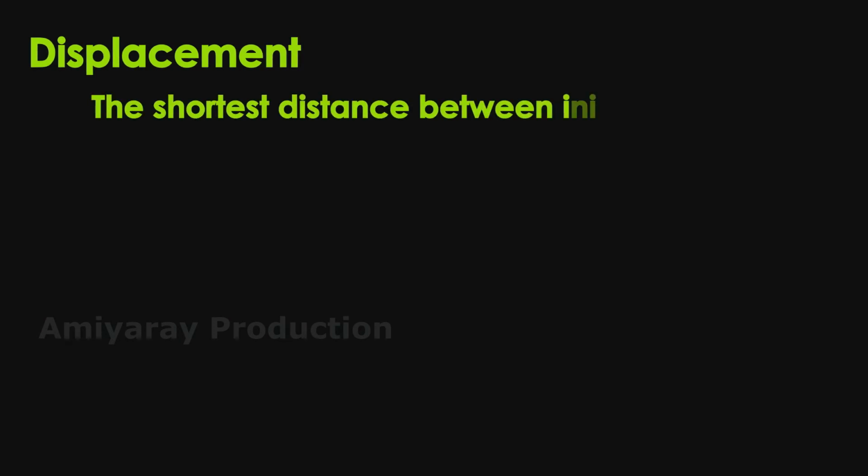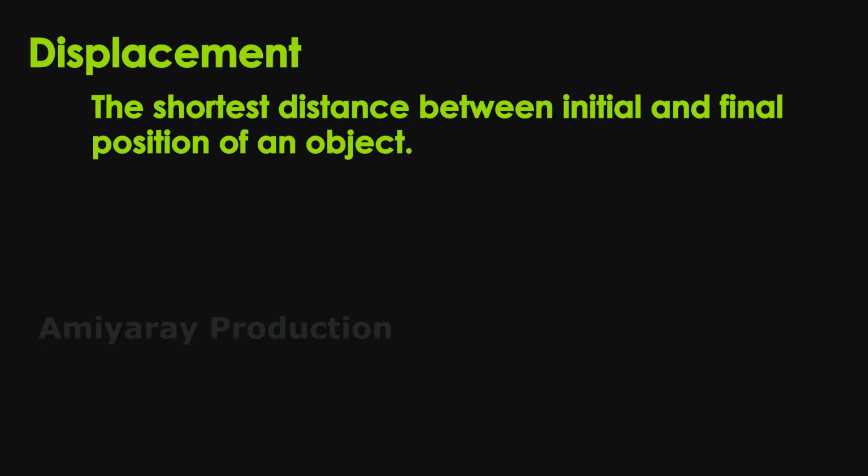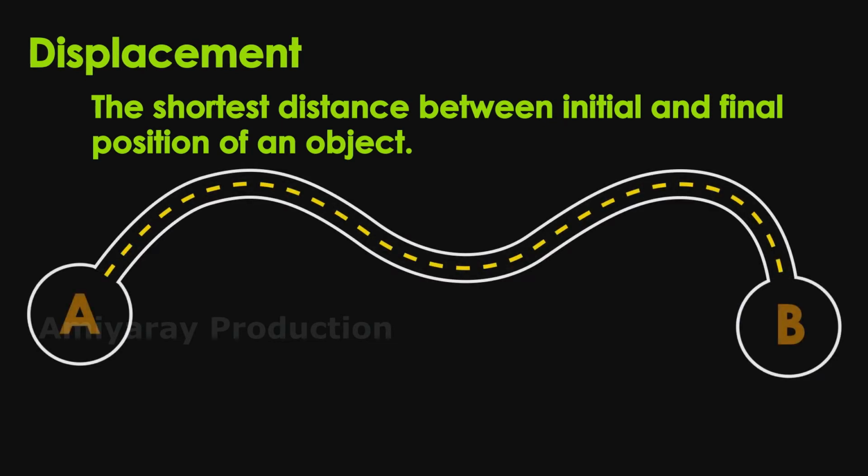Displacement. Displacement is the shortest distance between the initial position and final position of an object in motion. You can easily find the displacement of any moving body if you draw a straight line between the initial and final position of that one. This is the easiest way to know the displacement covered by any moving body.